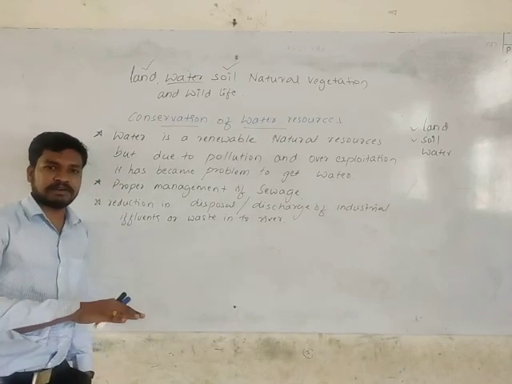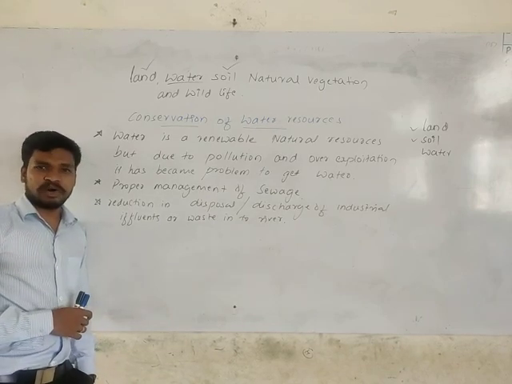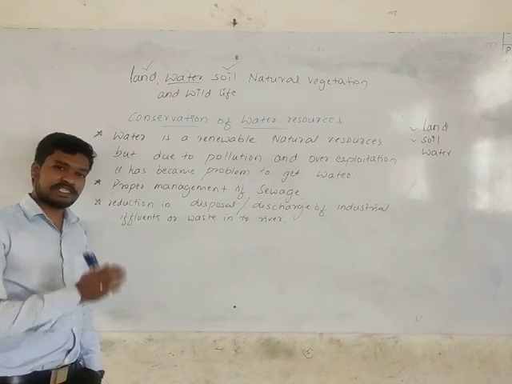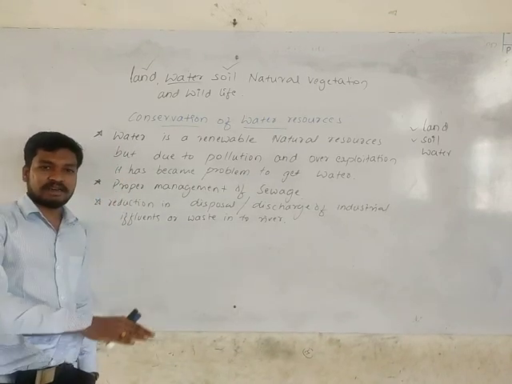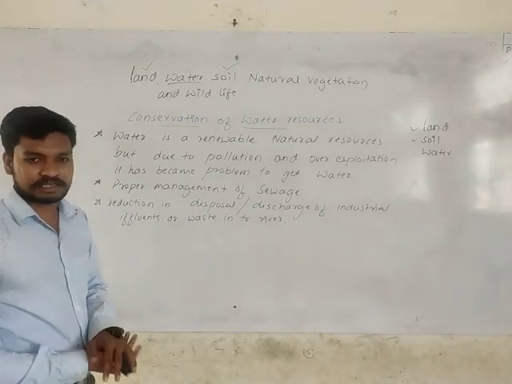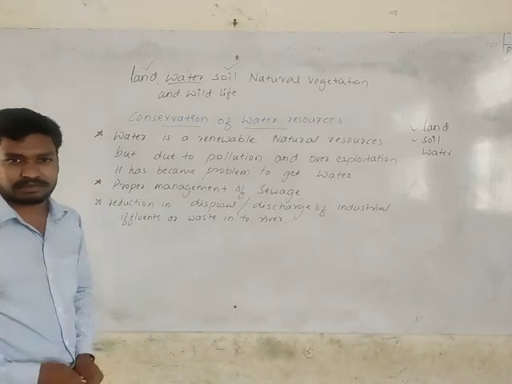The color of the river will be changed into a different color. Why is it so? Because of the disposal and discharge of industrial waste into the river water, it completely contaminates. It completely changes its color and changes its quality, and it will become toxic after that.